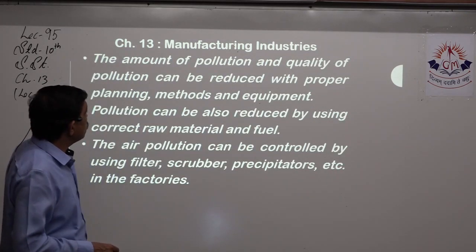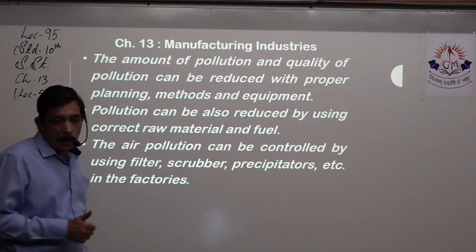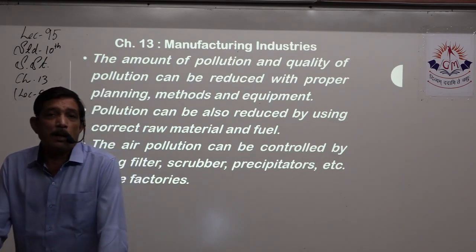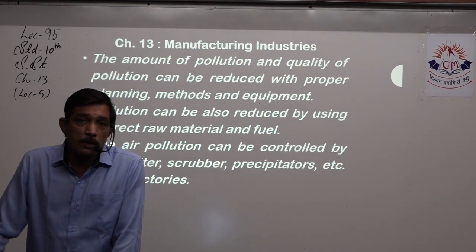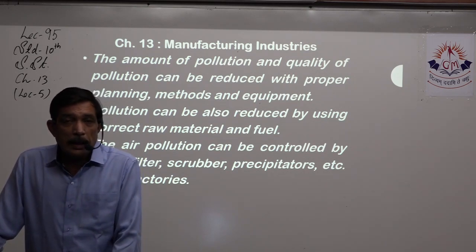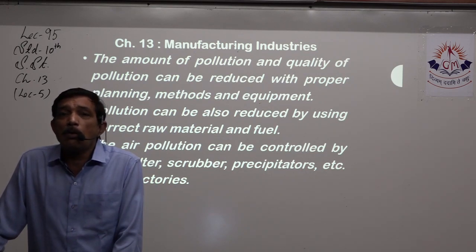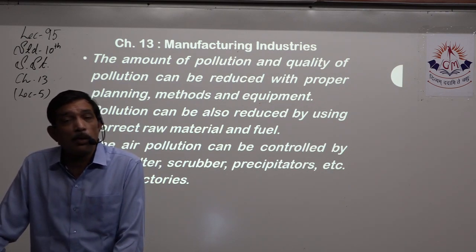The amount and quality of pollution can be reduced with proper planning, methods, and equipment. Lots of pollution can be controlled. For example, nowadays, according to government norms, if any vehicle is 15 years old, then it should not ply on the road. With that one rule, lots and lots of vehicles which are 15 years or older come to a standstill and do not ply. So there is much less pollution, and people will have to buy new vehicles.